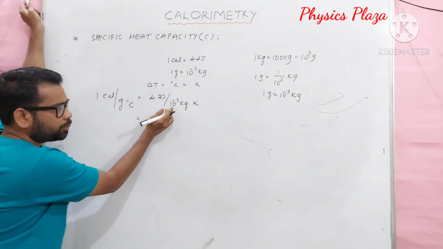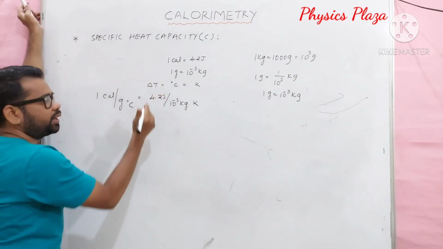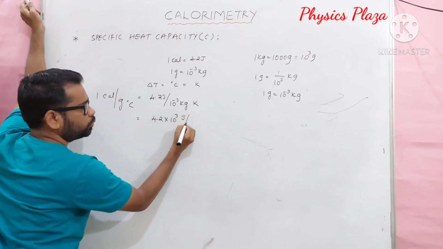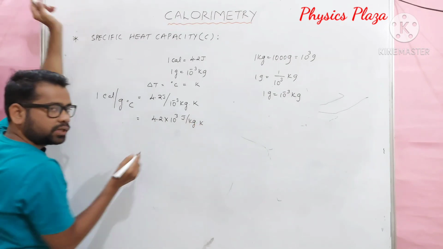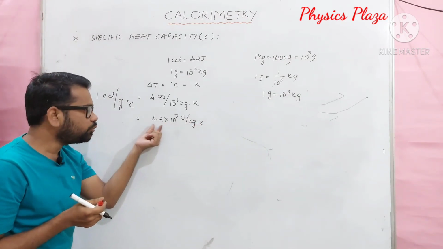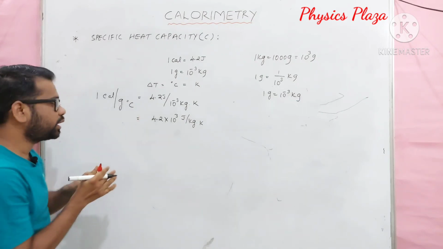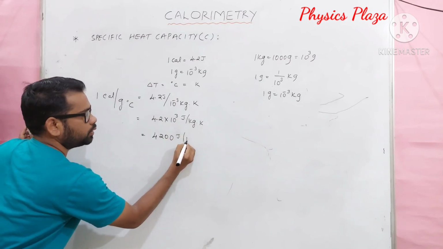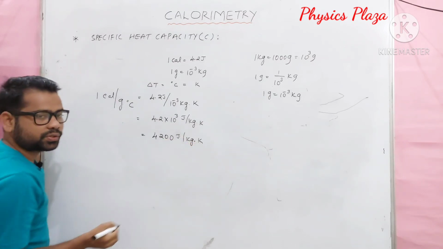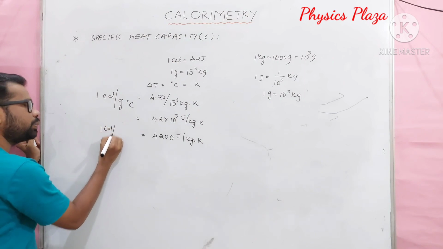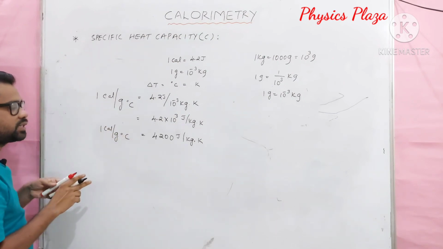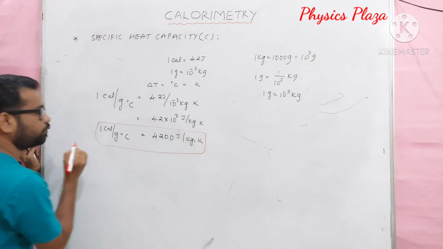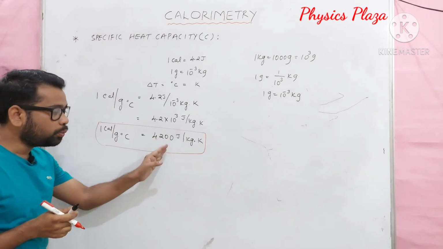Children, in the denominator 10 power minus 3 is there. Just take it to the numerator. It will become 4.2 into 10 power 3 joule per kg Kelvin. So 10 power 3 is what? 1000. 1000 into 4.2 is what? 4200. It is 4200 joule per kg Kelvin. So dear children, 1 calorie per gram degree Celsius is equal to 4200 joule per kg Kelvin.